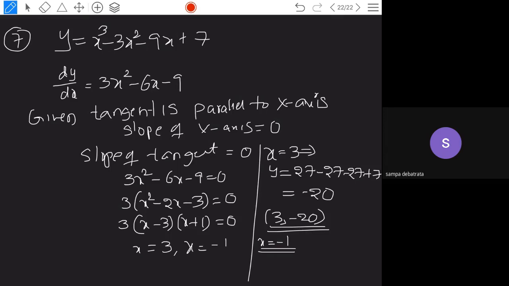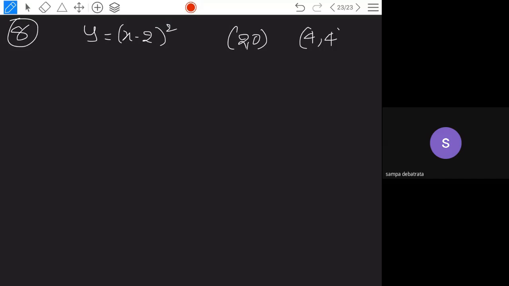So if 2 lines are parallel, their slopes are equal. So the slope of the line joining the 2 points, whatever it is, the 2 points are given to you. I think you are not getting this question, I will show it to you. What is the question given here? y is equal to x minus 2 whole square. To this, find the point on this curve at which the tangent is parallel to the chord. So 2 points are given to you. The line joining these two points should be parallel.